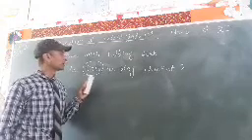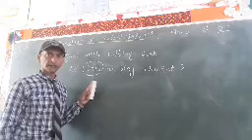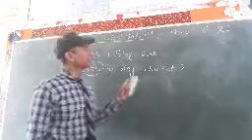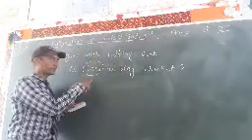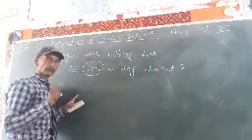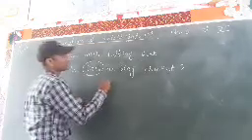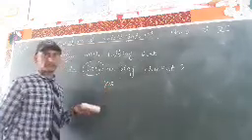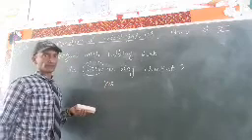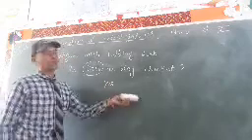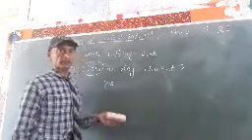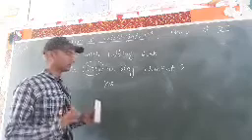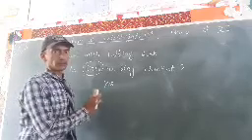Does comes first at the beginning of the sentence, and we put a question mark at the end. So you can give your answer in yes or no format. Yes, it will be correct. But if you wish to give a full answer, you can say, yes, he plays cricket. But in short, you can give your answer as yes.